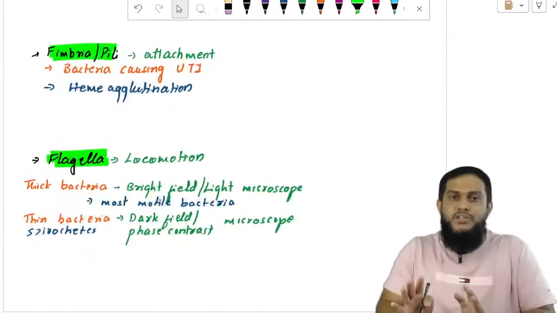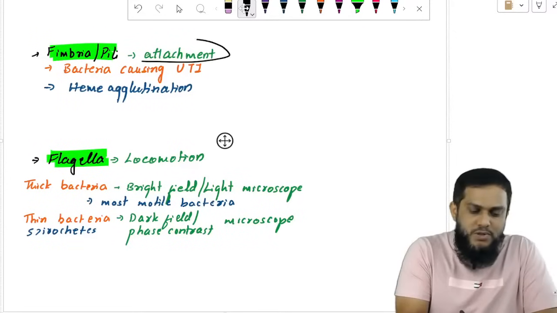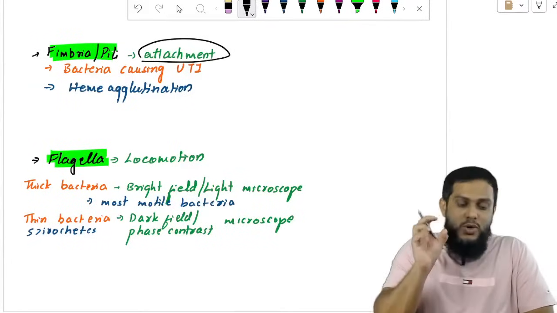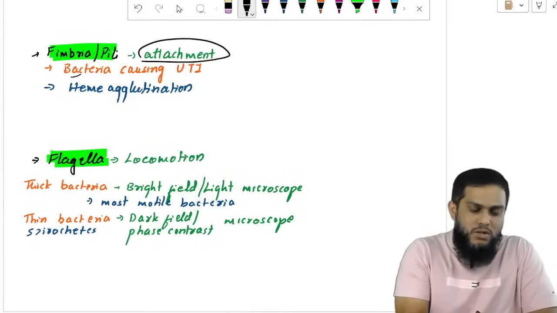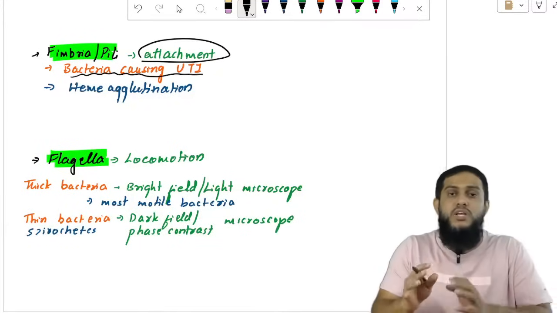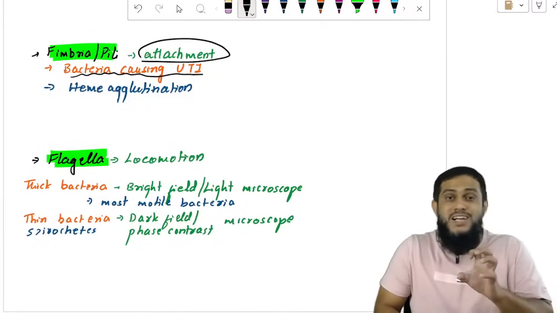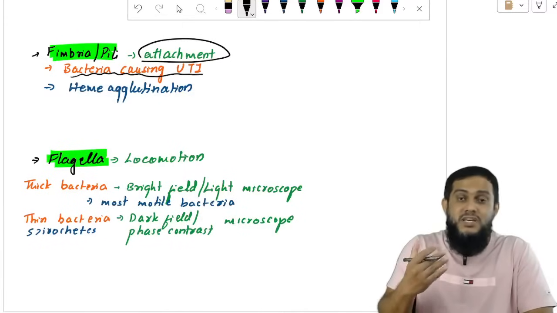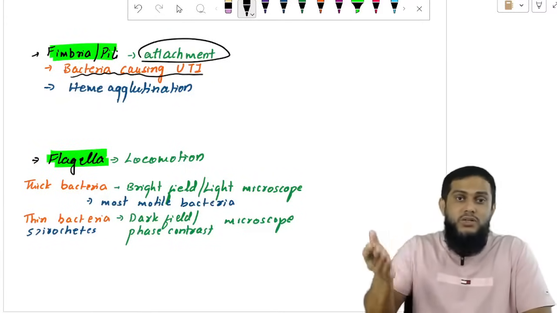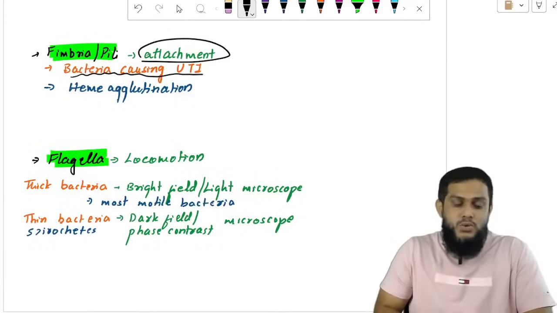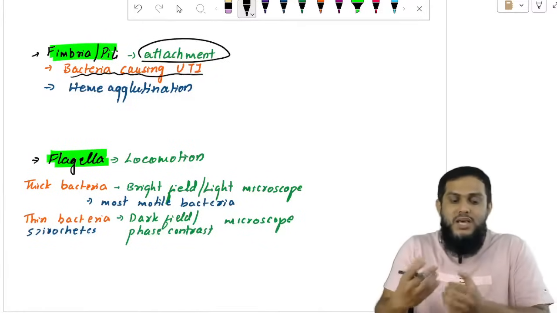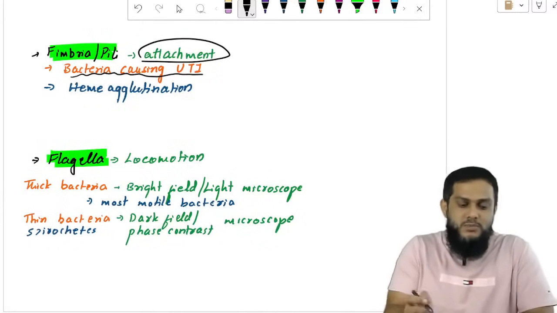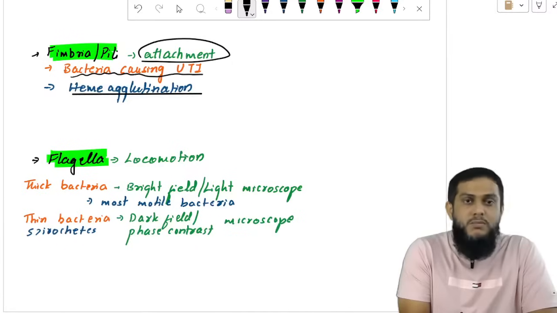So next, Fimbria detection. Sir, Fimbria is an organ of attachment. It helps the bacteria to attach, and it is present in all the bacteria which can cause UTI, urinary tract infection, because they have to attach to the urinary tract to cause the infection. Otherwise, they will get washed away by the action of urination. So that's why all the bacteria causing UTI have Fimbria, and Fimbria can be detected by heme agglutination.